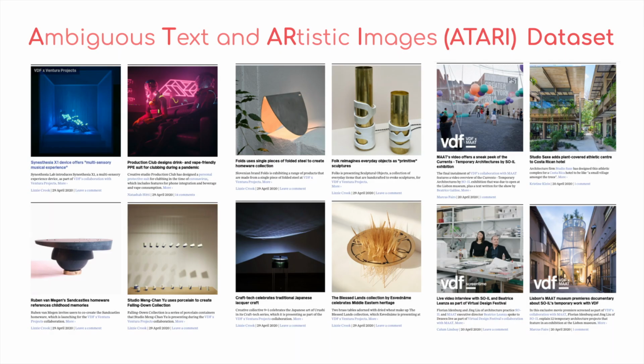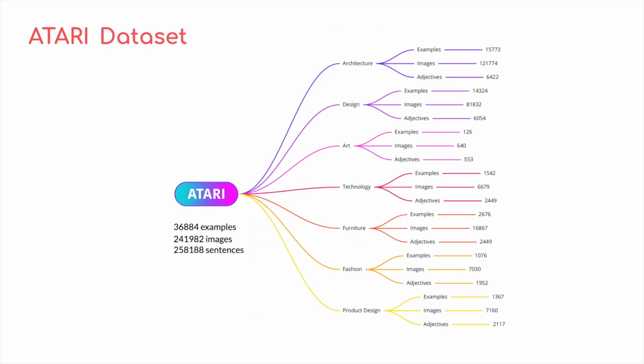The Atari dataset is a collection of articles on creative fields such as art or design. The nature of the data is a vast variety of images and vague descriptions from the authors. In total, we have more than 200,000 images and text descriptions from different sections.